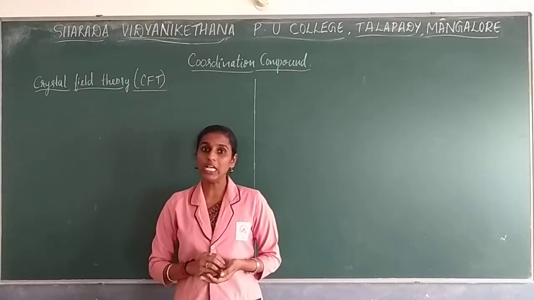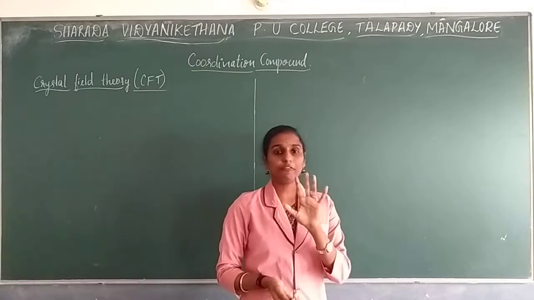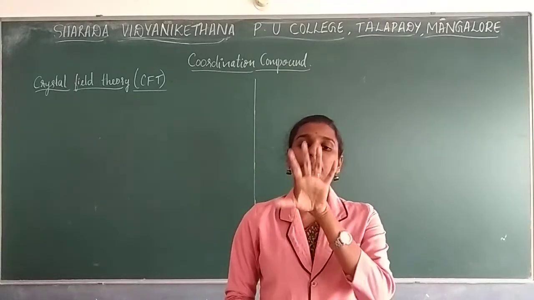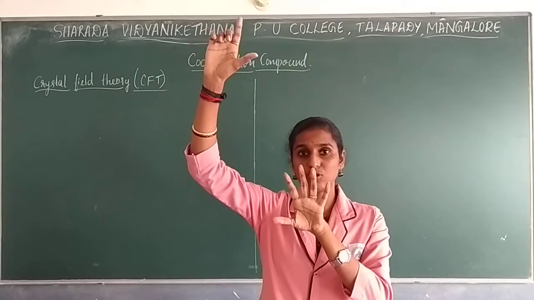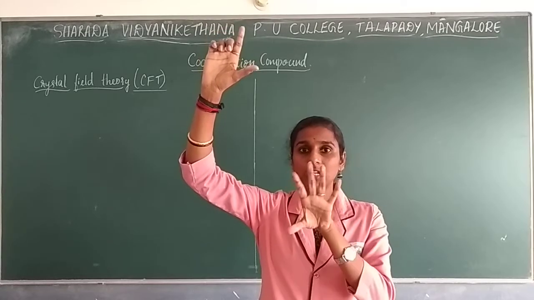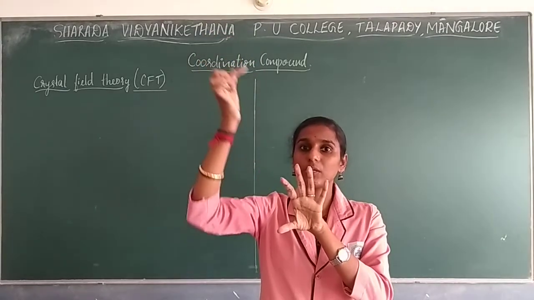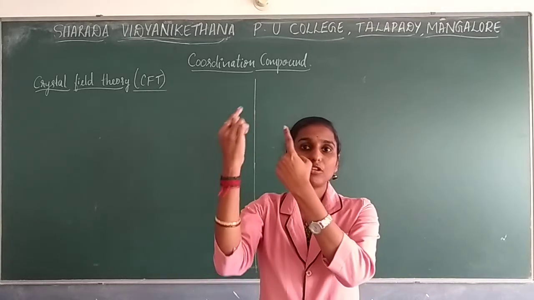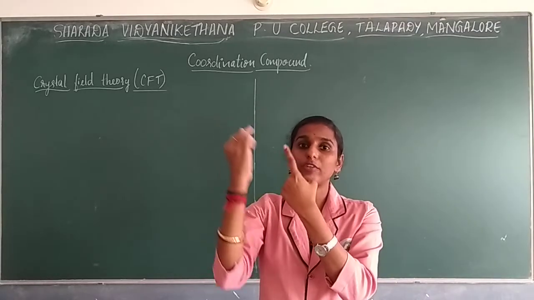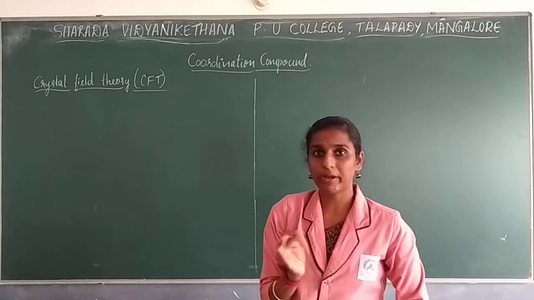Now in VBT you understood that the metal is present in the center and the ligands are present outside, around the metal. The bonding between them takes place due to hybridization of orbitals, which is nothing but covalent.